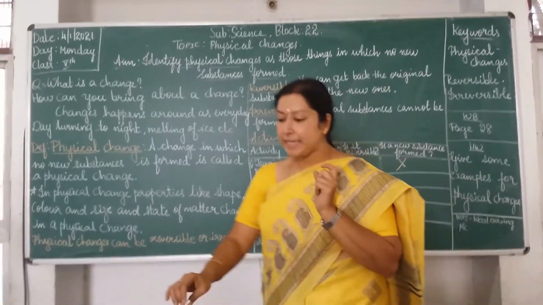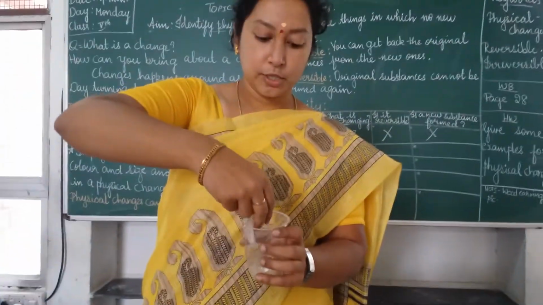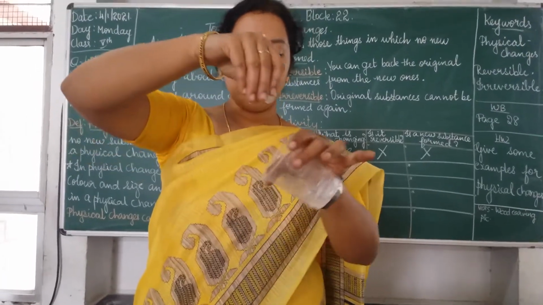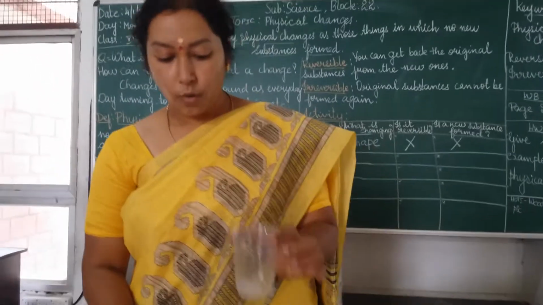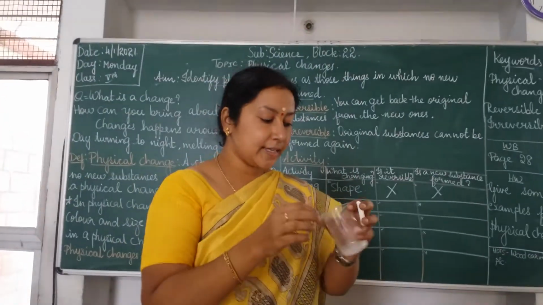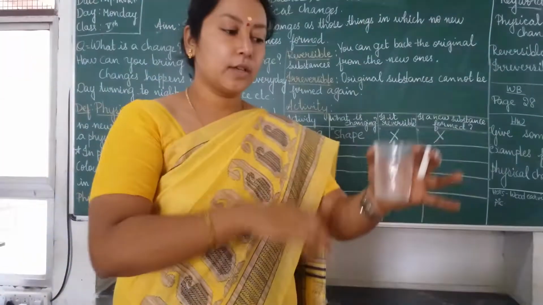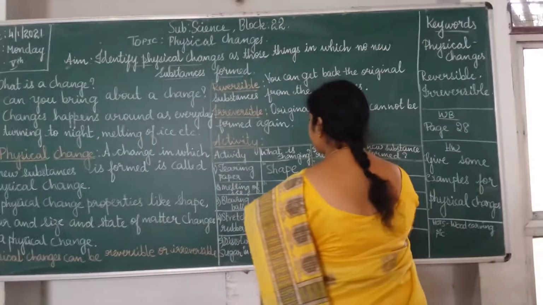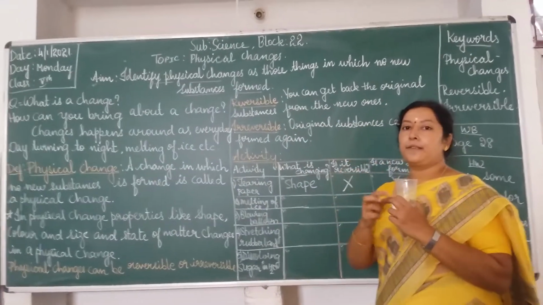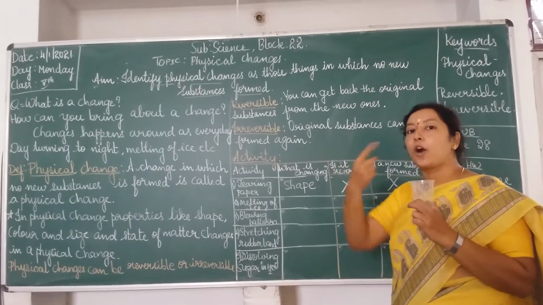Next one, melting of ice. Can you see here? I have added an ice cube into this. So what does this show? Now, this ice cube is having some water in this. Can you see here? Yes. So this ice is melting. What exactly is happening? Ice is melting. The cube which was there in the form of an ice cube is changing into water.